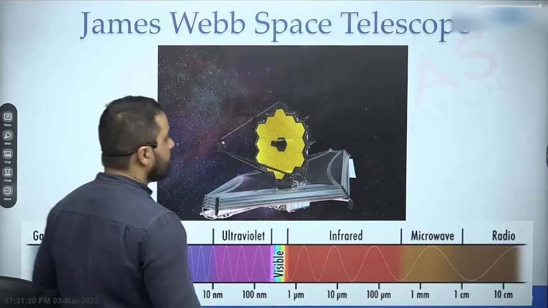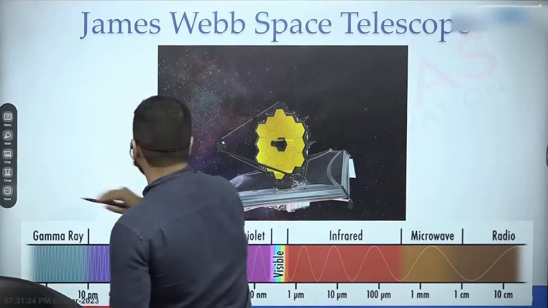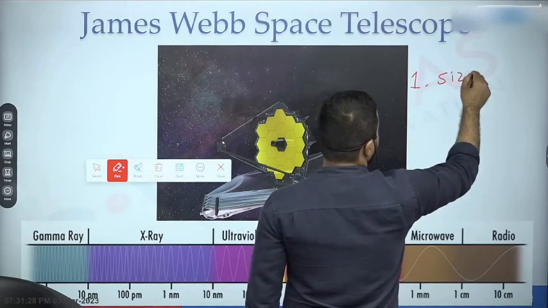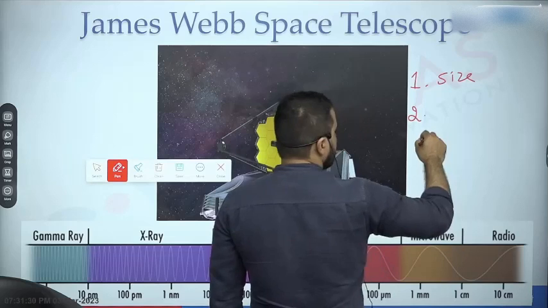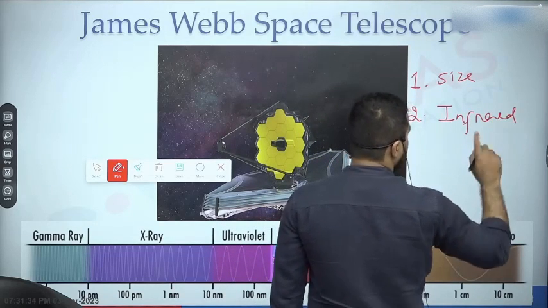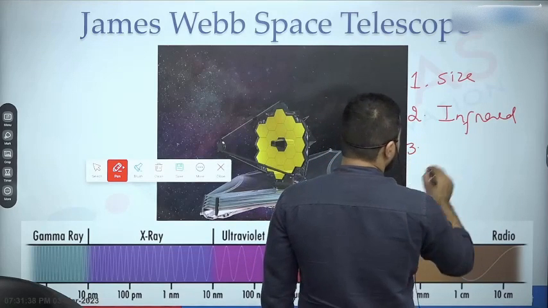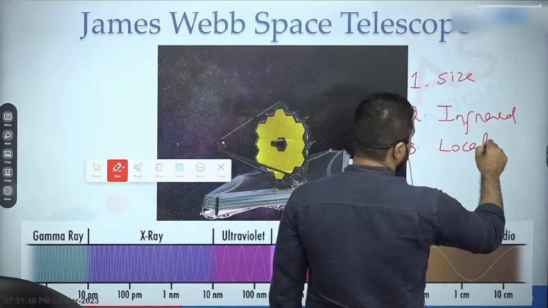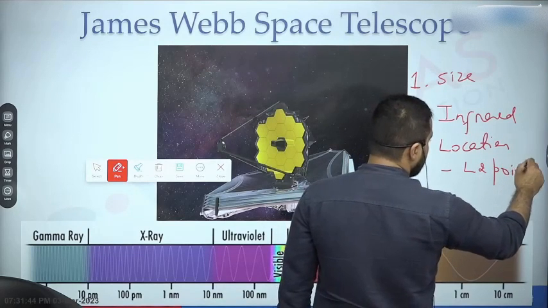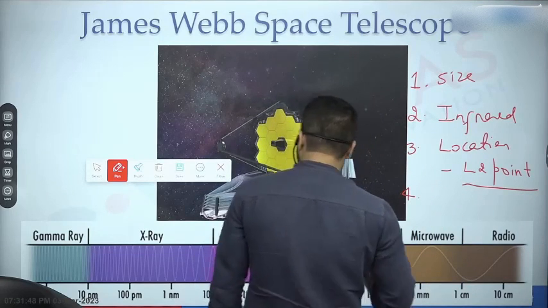So I told you 4 things. First was that its size is much bigger. Second is infrared. It is observing universe into infrared. Compared to that, Hubble is observing into visible or ultraviolet. Third, its location at L2 point, 1.5 million kilometer away from Earth. And fourth is, by the way, this part.